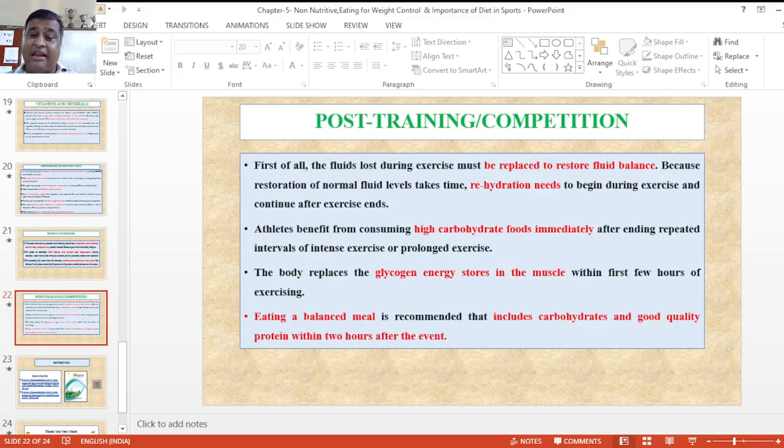The replacement of glycogen stored in the muscles should happen within the first few hours after exercise. Now eating balanced meals should be recommended, including carbohydrates and good quality protein, within 2 hours after the exercise or after the event.